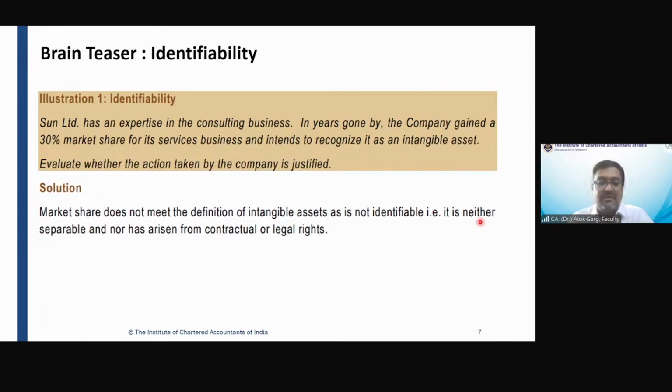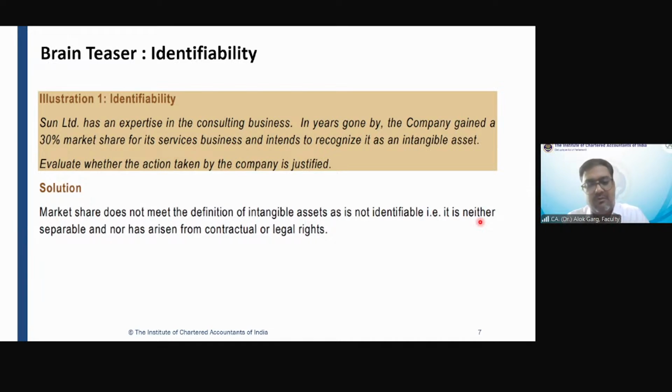So market share कभी भी अलग से नहीं बिकता. Market share या तो पूरी कंपनी के साथ ही जाता है या क्या होता है. For example, in your case, there are two products. One product has a market share of 80%. So the other company will pay this company to kill the competition. The other company will give this company 10,000 crore and say, don't sell your product. Stop selling your product.